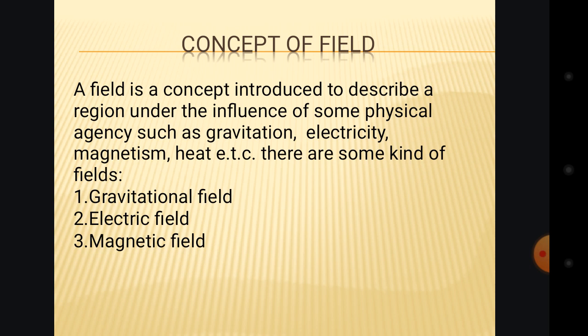It was introduced to describe a region under the influence of some physical quantities or physical agency. That is the definition of field. A field was introduced to describe a region under the influence of some physical agency or physical quantity. Okay, there are some kinds of fields that we are going to talk about: the gravitational field, the electric field, and the magnetic field. These are the ones that we are going to talk about in this lesson.